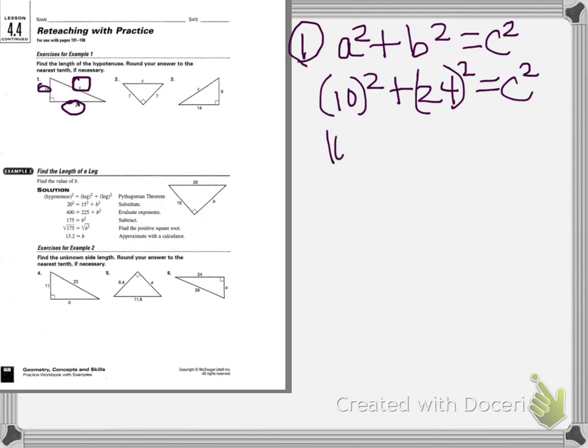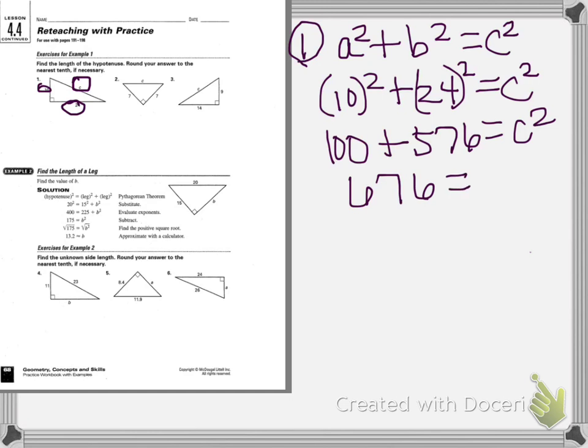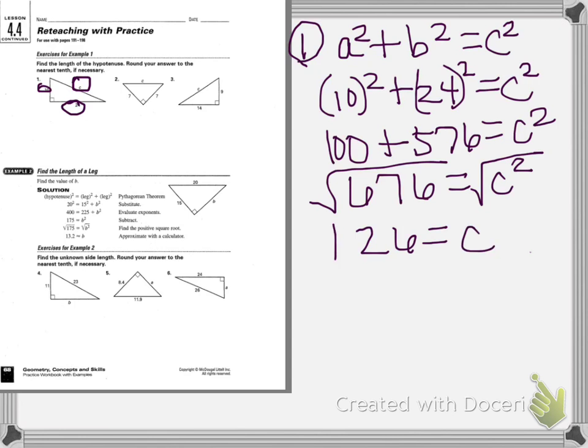So 10 squared is 100 plus 24 squared, which is 576, equals c squared. So then we add 100 and 576 and we get 676 equals c squared. Then we want to take the square root of each side, which then gives us 26 equals c. So our hypotenuse would be 26.